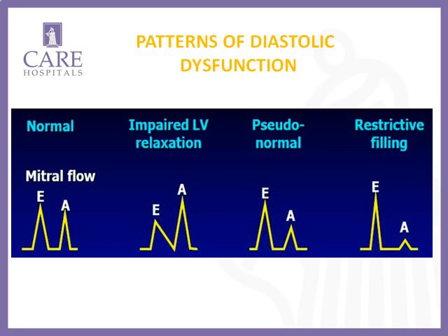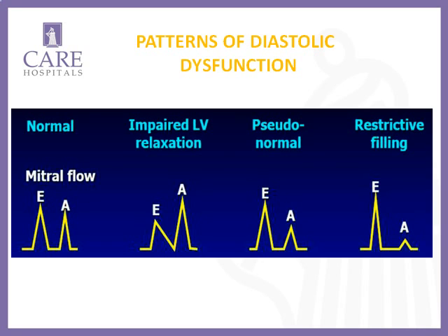Then restrictive filling. In this restrictive filling, left atrial pressures are very much elevated. So the moment the mitral valve opens, all the blood gushes into the left ventricle and there will be rapid deceleration flow, and atrial dysfunction starts. So the atrium is unable to generate enough pressure, so the A wave becomes decreased. So E/A ratio becomes more than 1.5 or sometimes more than 2. So we have to express this as the patterns.